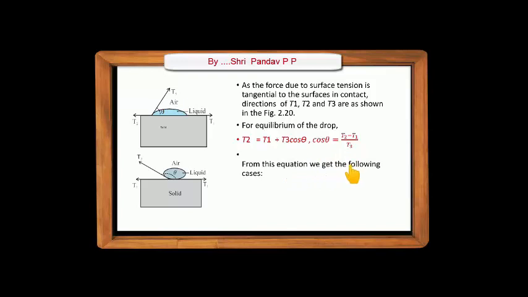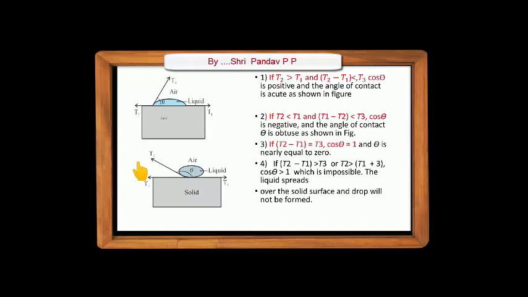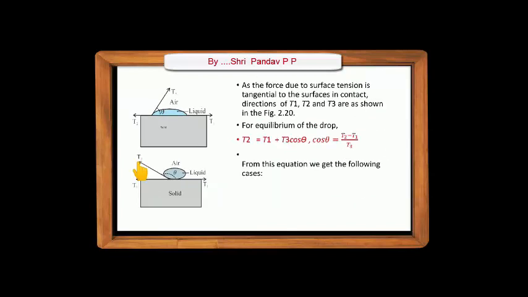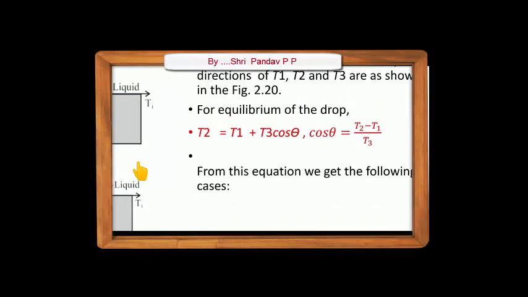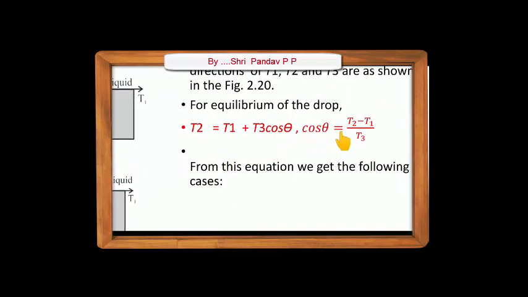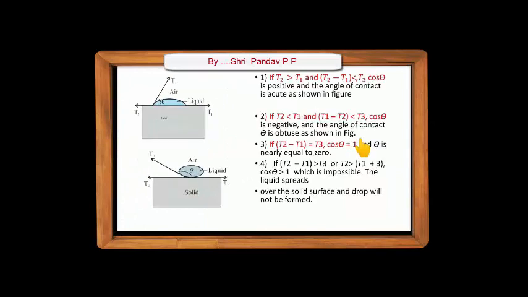From this equation we get the following three cases. For the liquid which partially or completely wets the solid, the shape becomes like this and the angle of contact is acute or zero. And for the liquid which does not wet the solid, for example mercury, the shape becomes like this, with this angle of contact. How does this happen? See, from the above equation, cos theta = (T2 - T1)/T3. We have to use this equation.